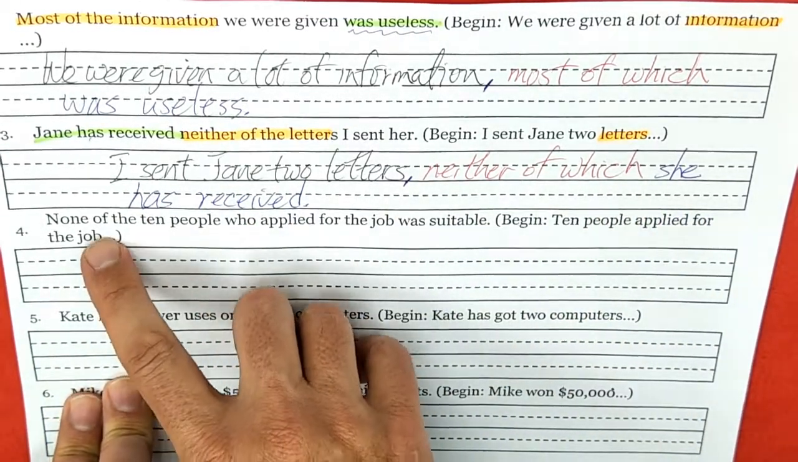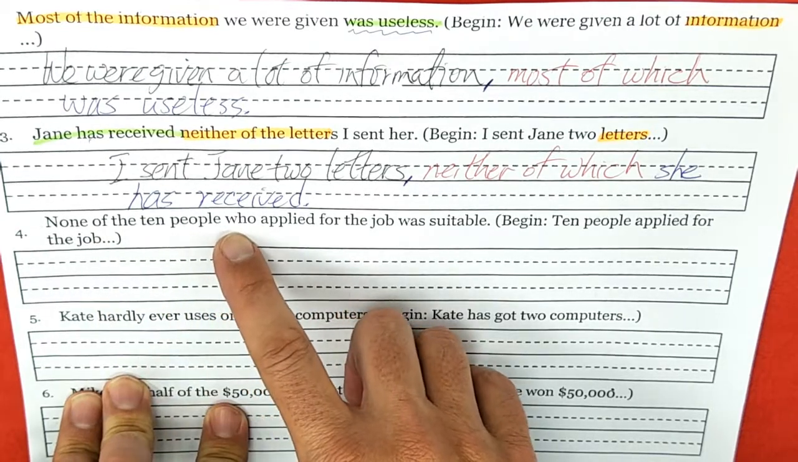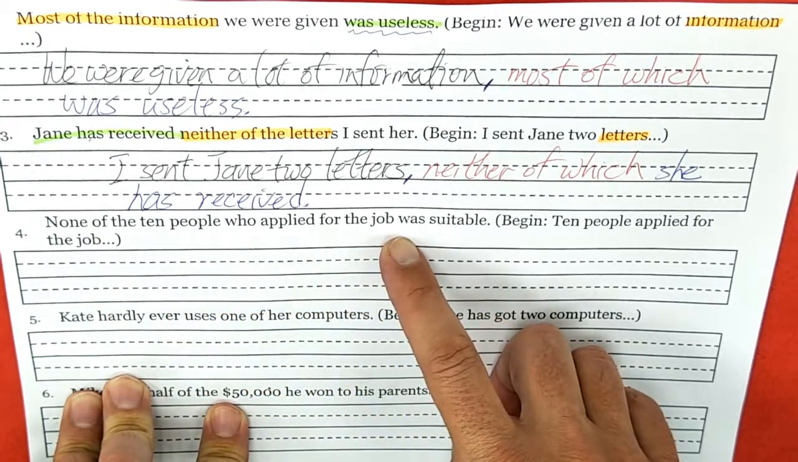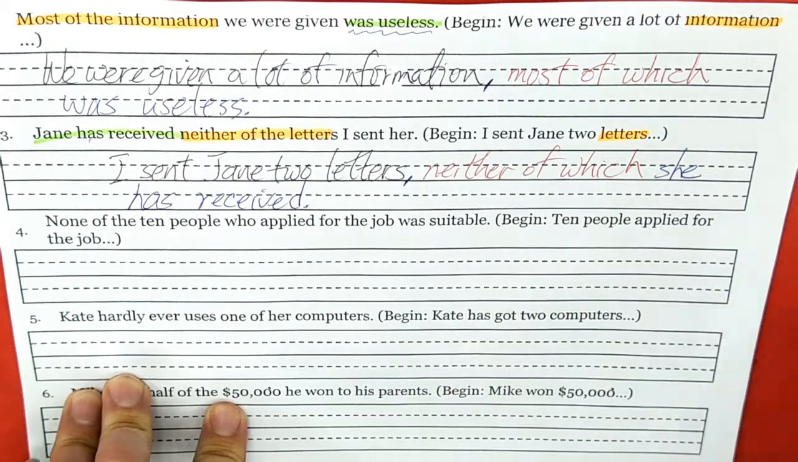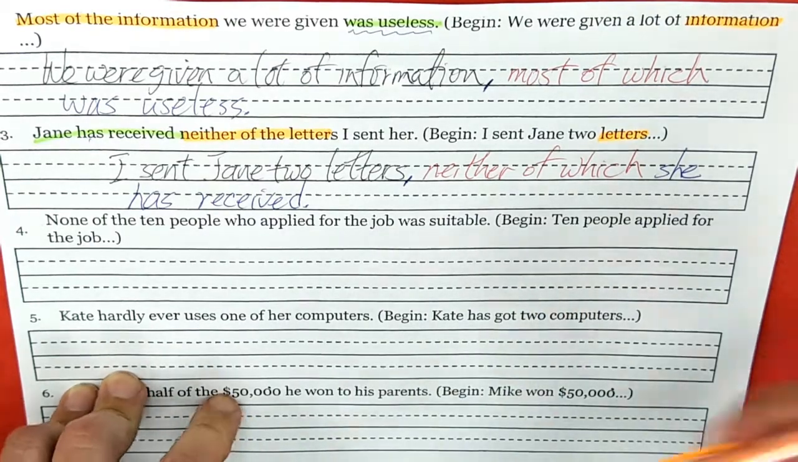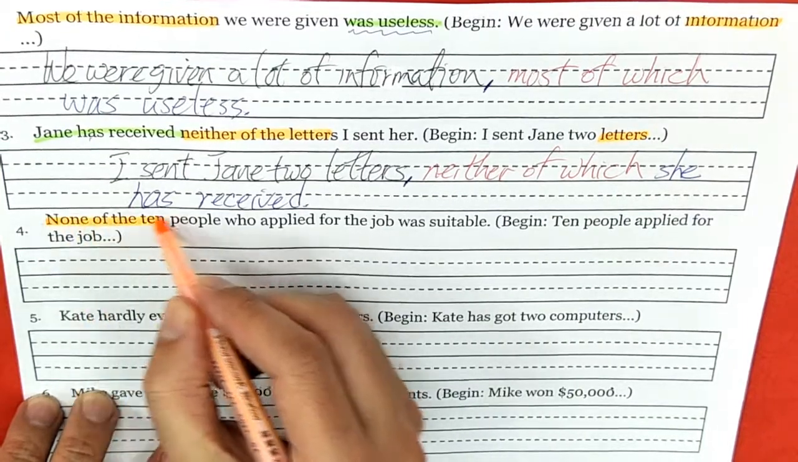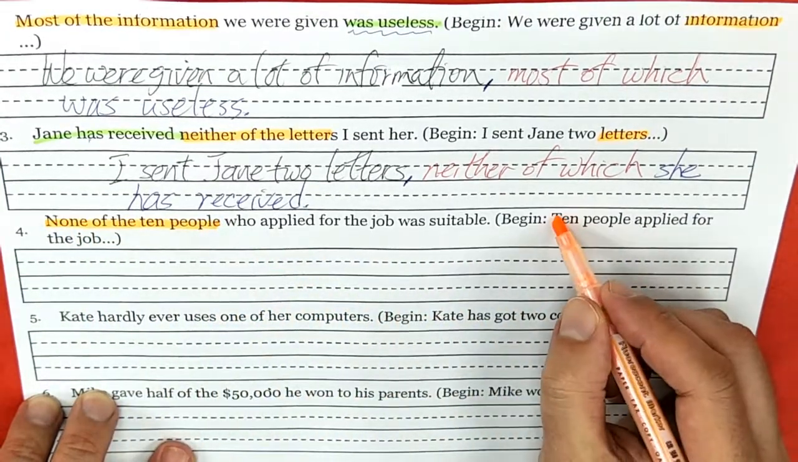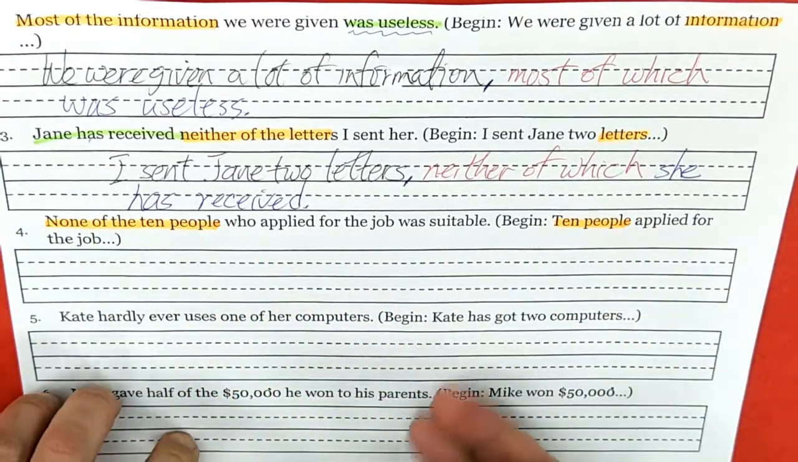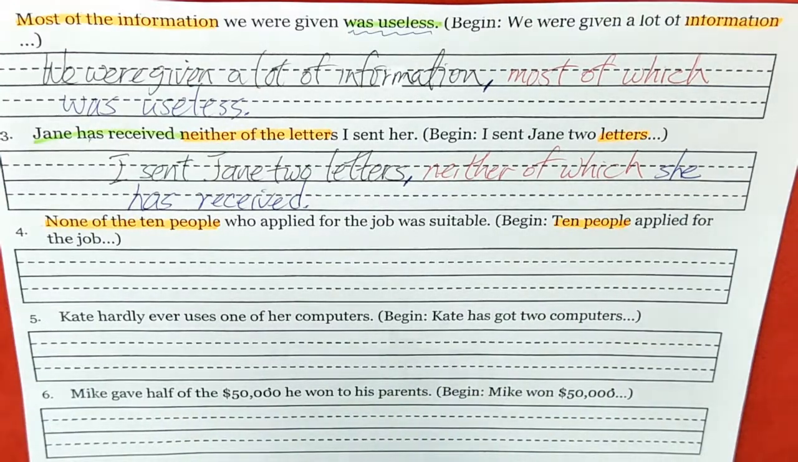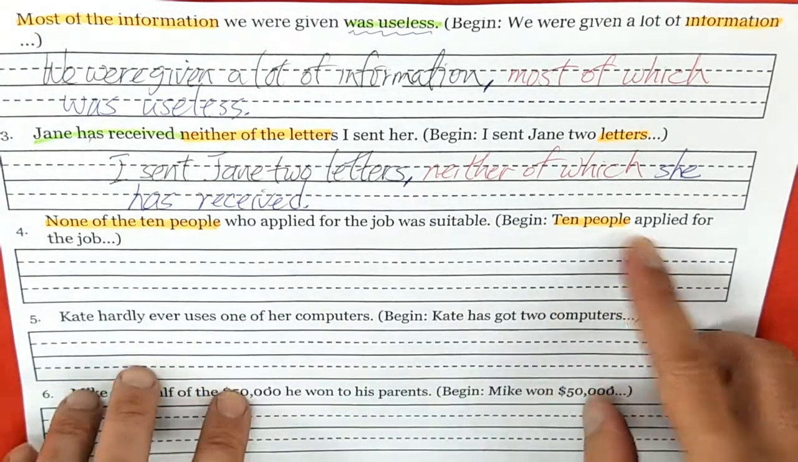Number 4, none of the 10 people who applied for the job was suitable. Okay? So we have none of the 10 people. And here we have 10 people, right? All right. None of the 10 people who applied for the job was suitable. All right? It says 10 people. We'll start here.